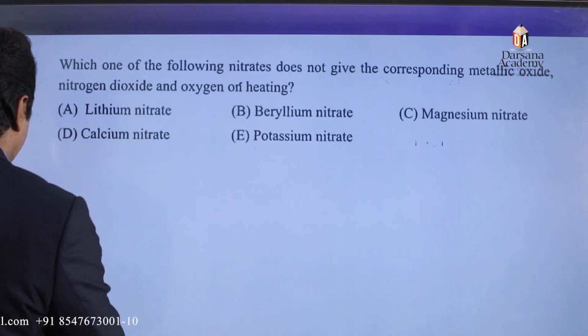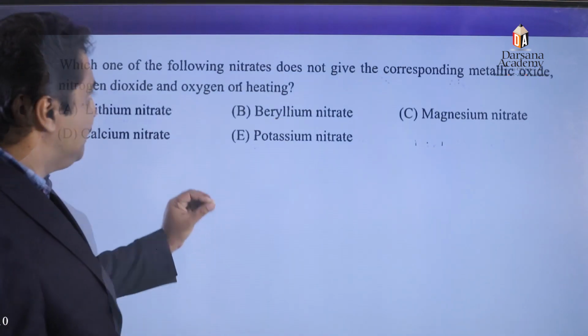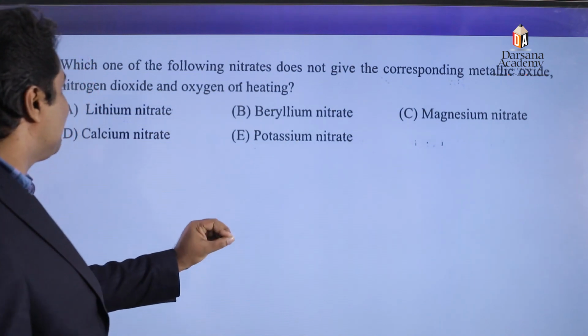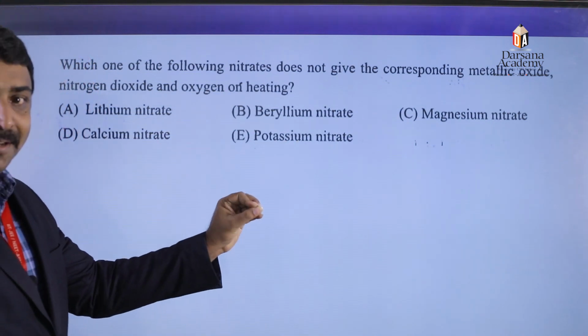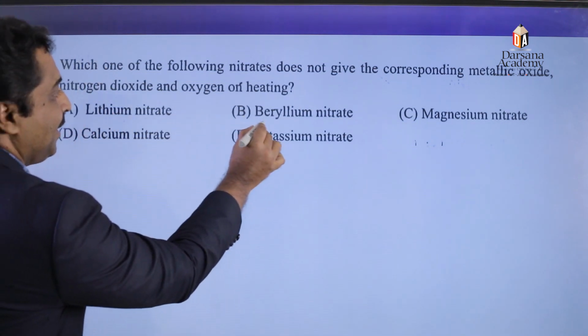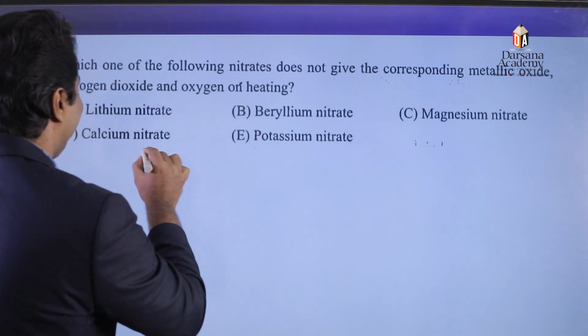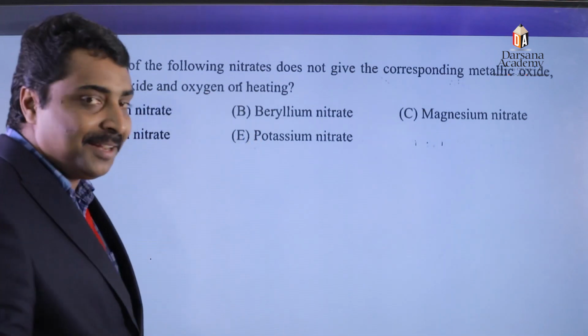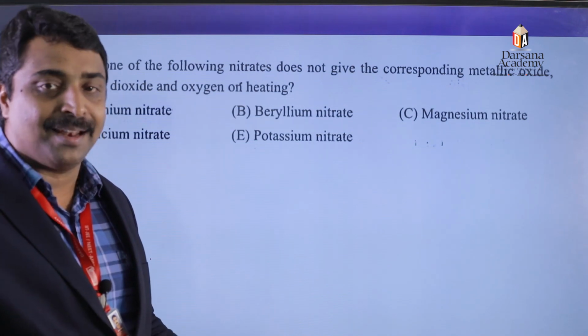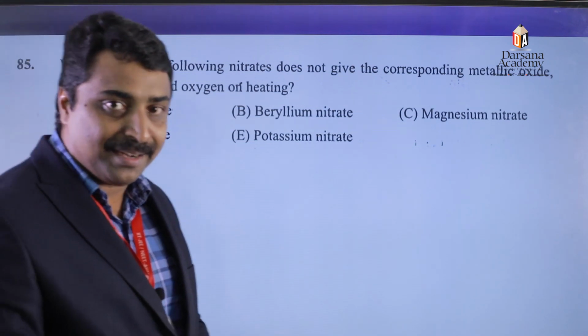Then again, next 85th question. Which one of the following nitrates does not give a corresponding metallic oxide, nitrogen dioxide and oxygen on heating? The options given are lithium nitrate, beryllium nitrate, magnesium nitrate, calcium nitrate, potassium nitrate. That is, in the options we can see both alkali metal nitrates and alkaline earth metal nitrates.